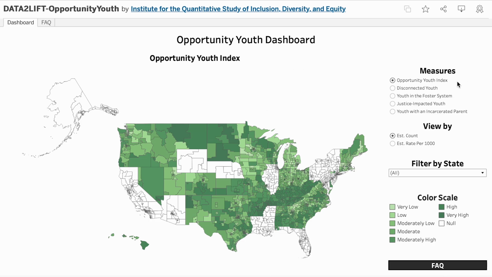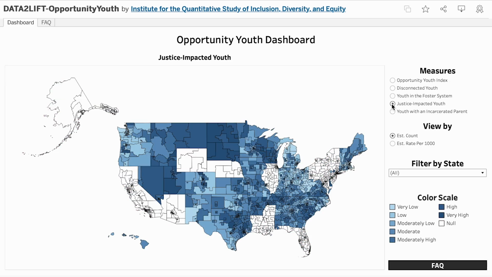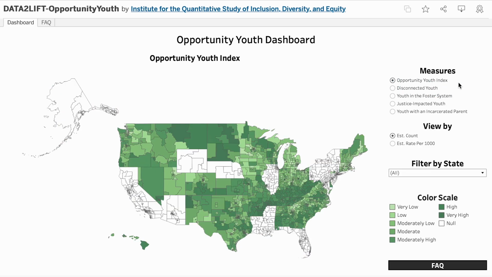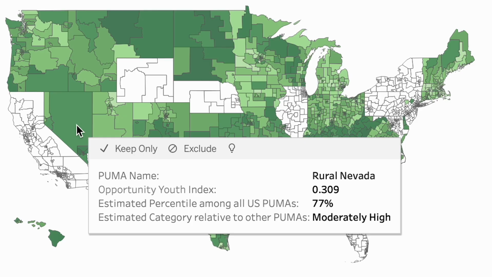The Opportunity Youth Index is a combination of our estimates for disconnected youth, youth in foster care, justice-impacted youth, and youth with a parent who is incarcerated. We divide the PUMAs into categories, ranging from very low, where there is relatively low presence of opportunity youth, to very high, where there's a relatively high presence of opportunity youth. Hover your mouse over a PUMA to see more information about that region. For example, we can see that rural Nevada has a moderately high presence of opportunity youth.